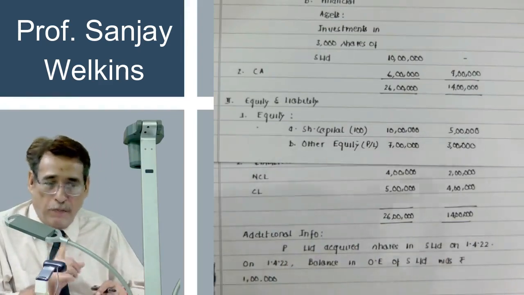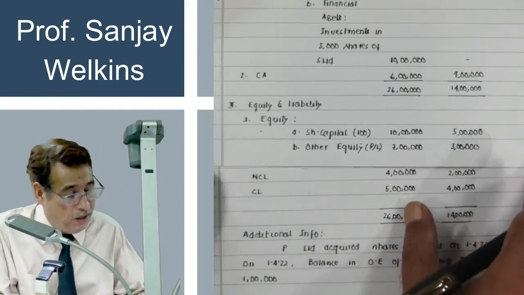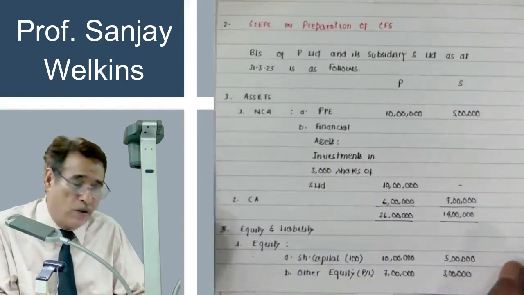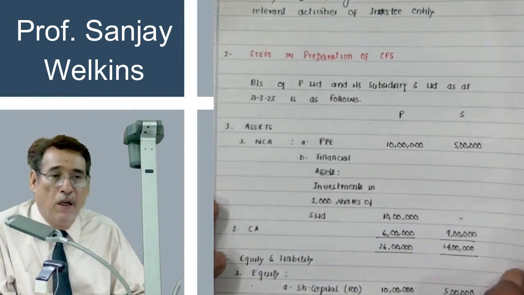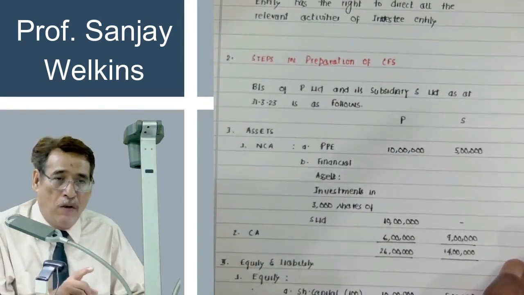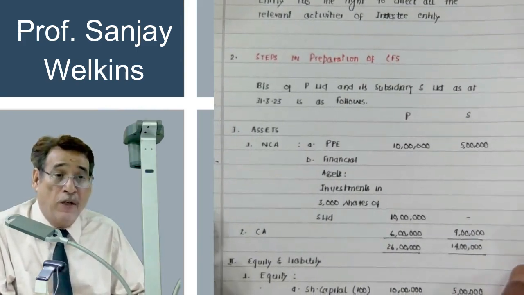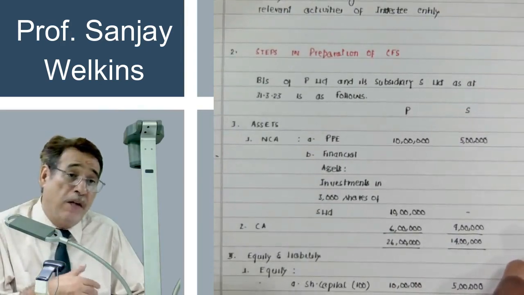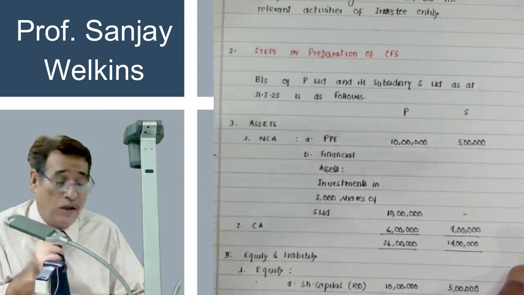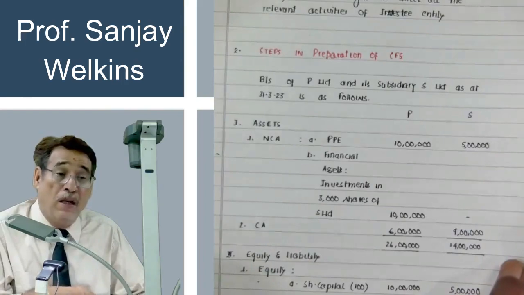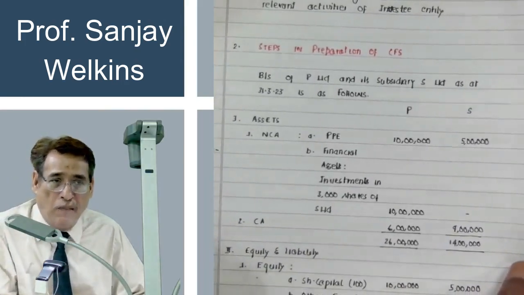Whenever we are going to prepare consolidated financial statement, I have already told you, consolidated financial statement will always be prepared on subsequent dates as per Ind AS 110. But consolidated financial statement may be prepared in the beginning of the year, or on the date of control, sorry. In that case, Ind AS 103 will apply.